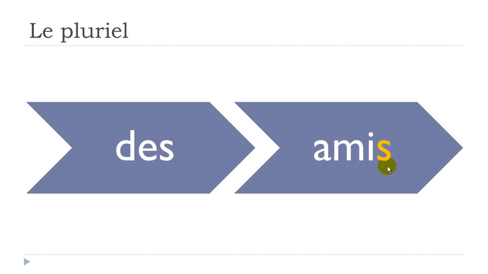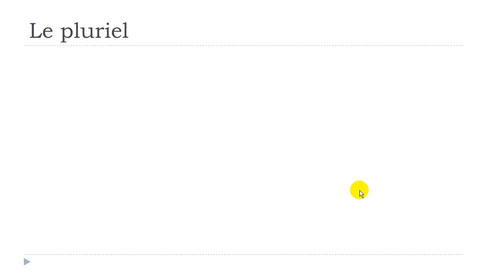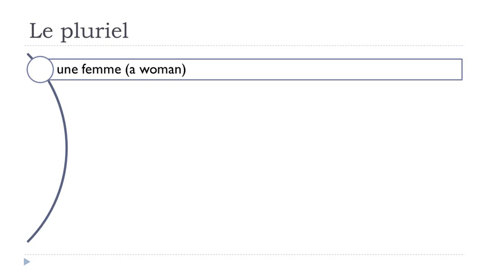You get to add an s at the end of the word. In most cases, you won't pronounce it, but you will have to put it. And so you've got des amis. And if you make the liaison, the link between the two, you will get des amis. So ami, remember, doesn't change. Even if you write the S, you don't pronounce it. And now, let's see a few examples.